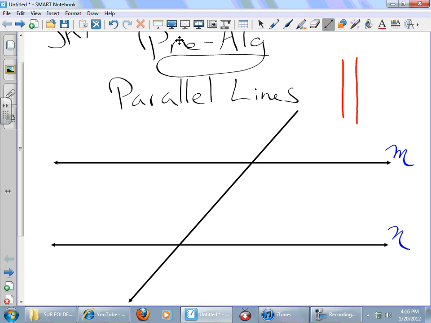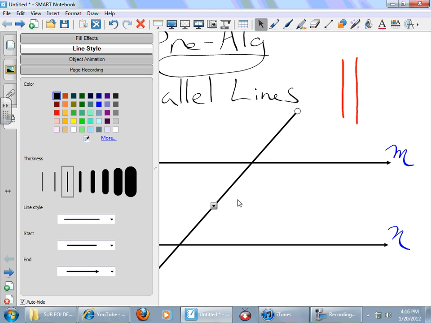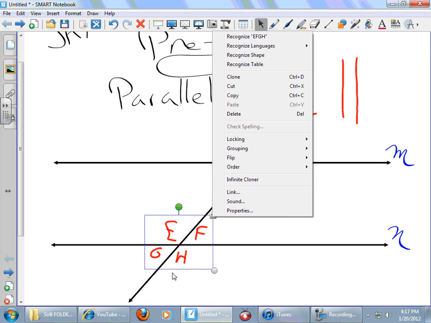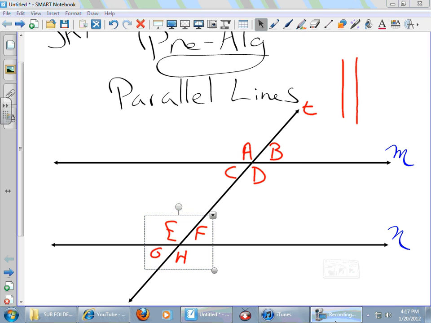I just created a bunch of angles, didn't I? In fact, it looks like I might have created about 8 angles, right? I'm going to go ahead and letter them, because with numbers I don't want you to get confused. So we'll call that A, we'll call that B, C, D, E, F, G, and H. All right. Let me lock those in place. Okay, they are locked.